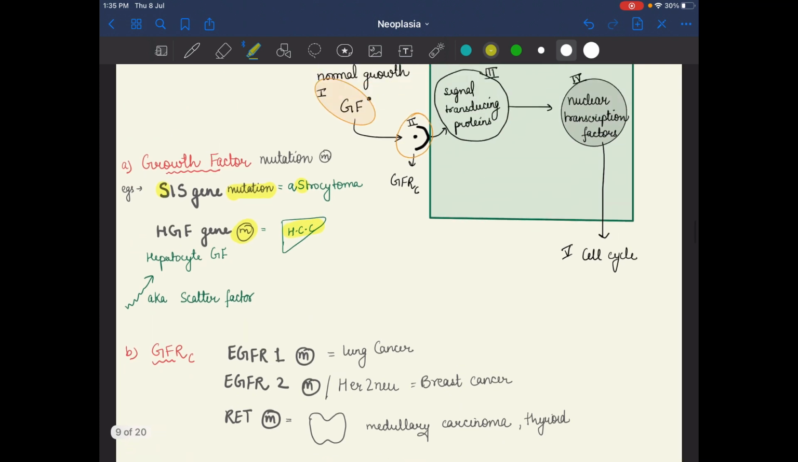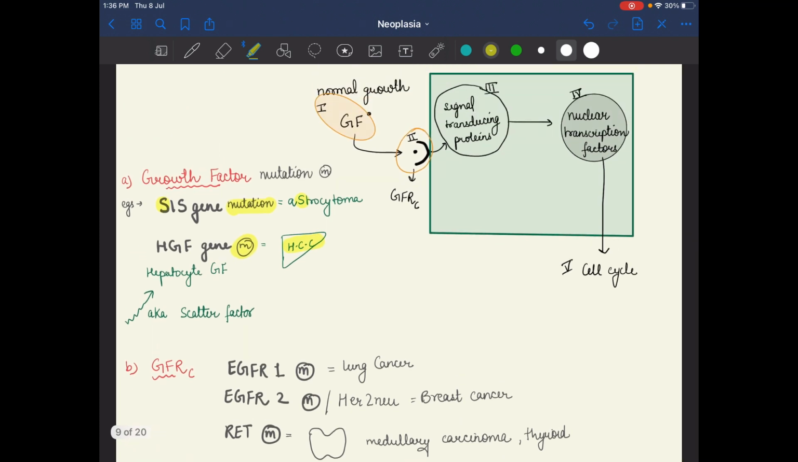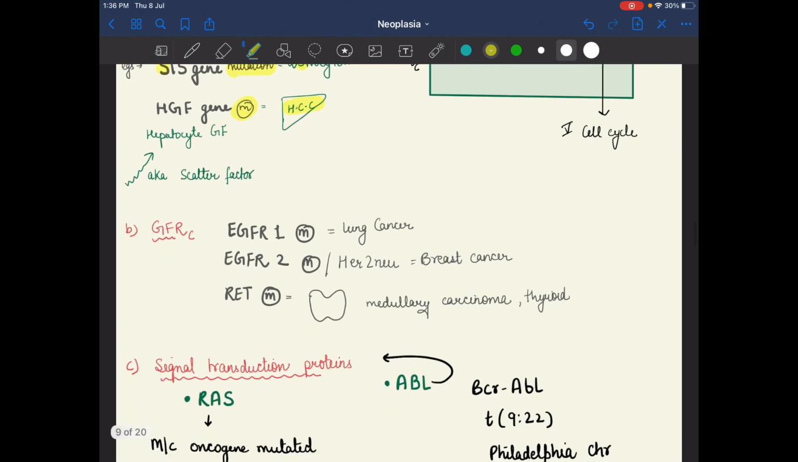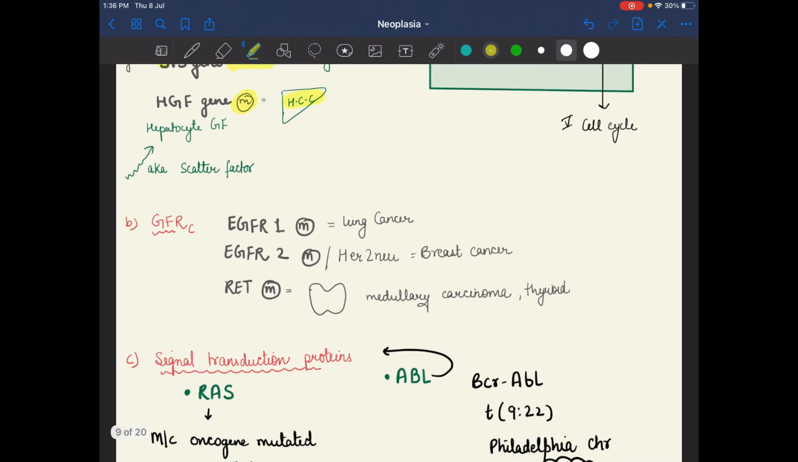Okay. After that, we have the growth factor receptors. Mutation also occurs in the growth factor receptors, such as EGFR1, EGFR2 and RET. After EGFR1 mutation, lung cancer will occur. In EGFR2, HER2 neu, breast cancer will occur. And if there is RET mutation, then medullary carcinoma of thyroid will occur.